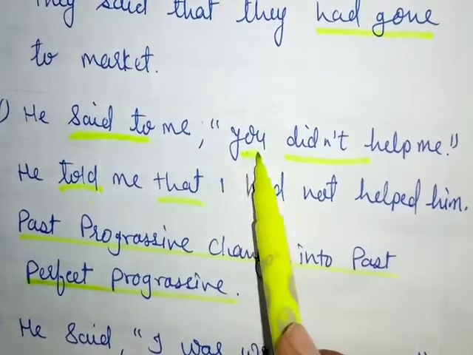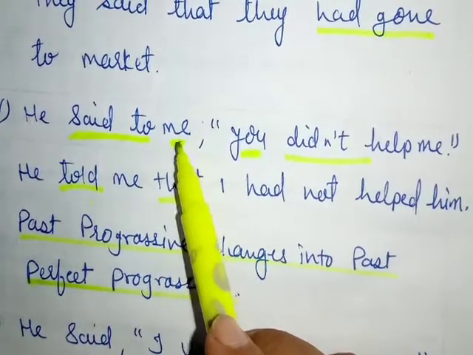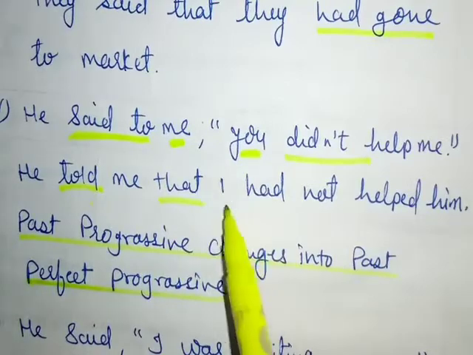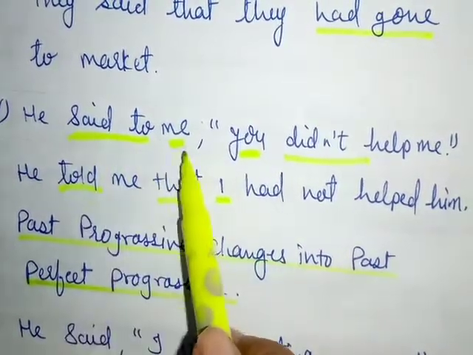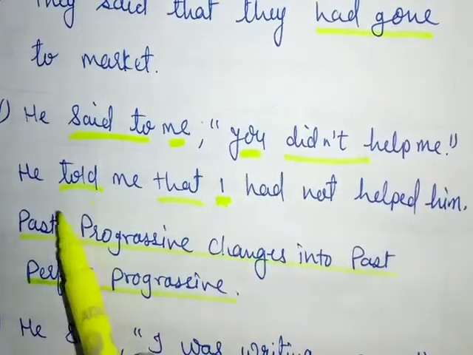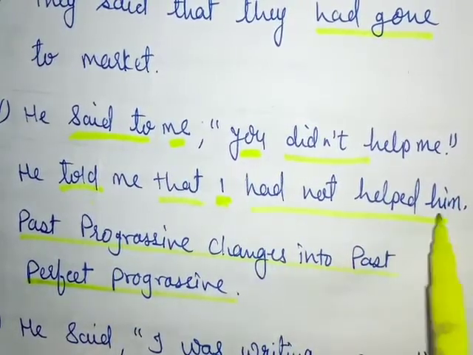For "you" we will apply according to the object. So the object is "me" and "me" will convert into "I." So in place of "you" we will apply "I." And for "me" we will apply "him." He told me that I had not helped him.